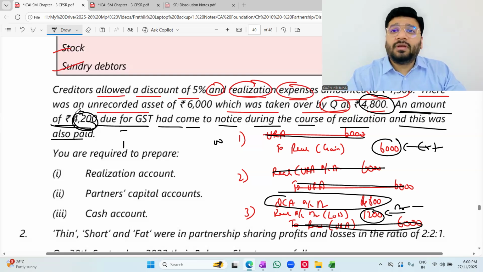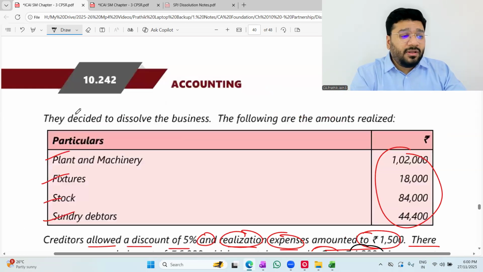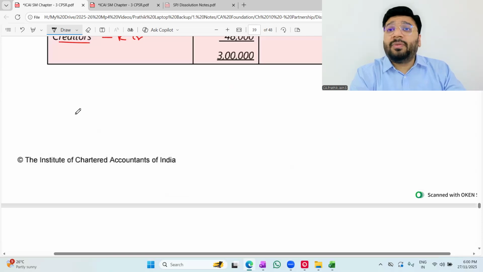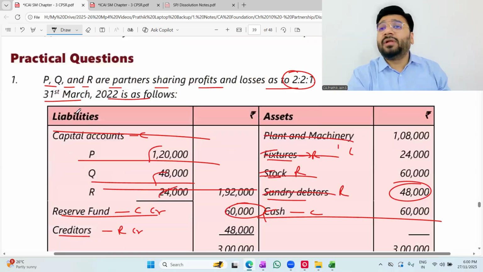Krish, yes or no? Is input there or not there? How do you know it is not there? Not mentioned in the question. Very good. Why do you want it to be mentioned in the question? Looking at the balance sheet, you'll get to know. If input is there, it will appear as GST input on the asset side. GST input is your asset. GST output is your liability. So input will be reflecting on your asset side. Is it there? Not there.